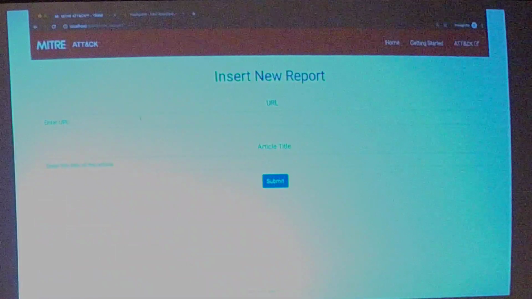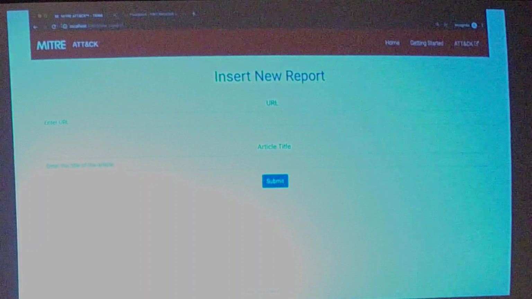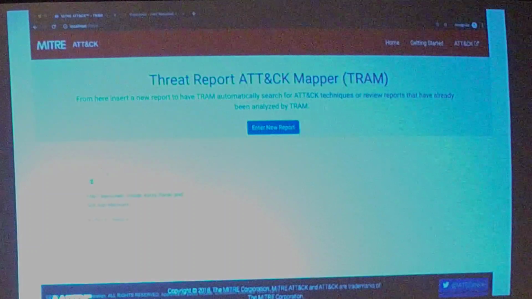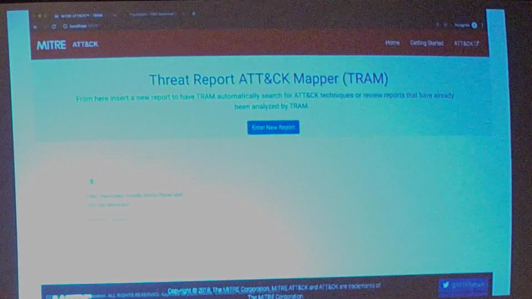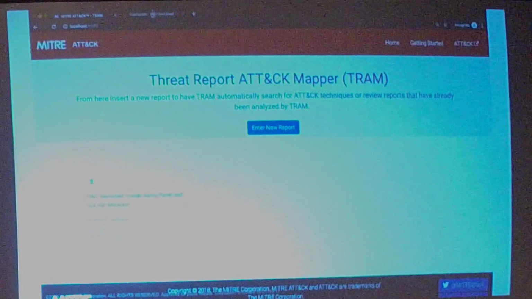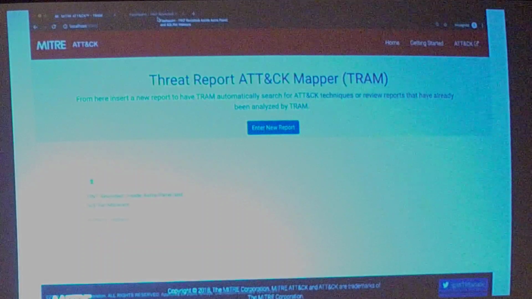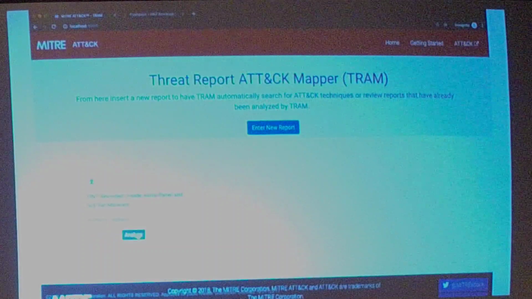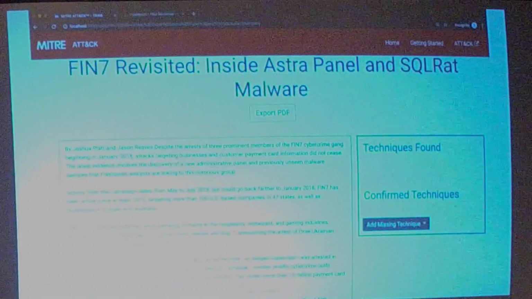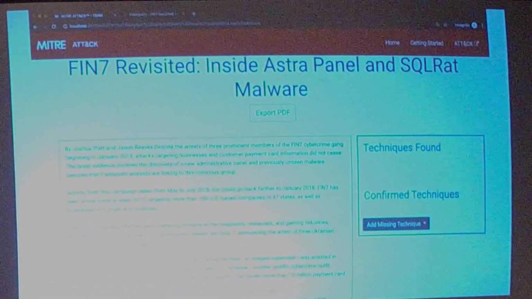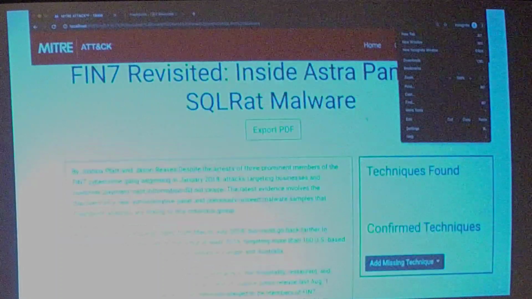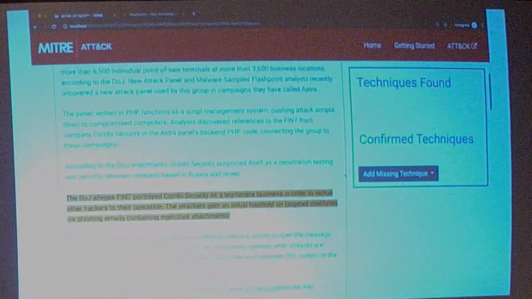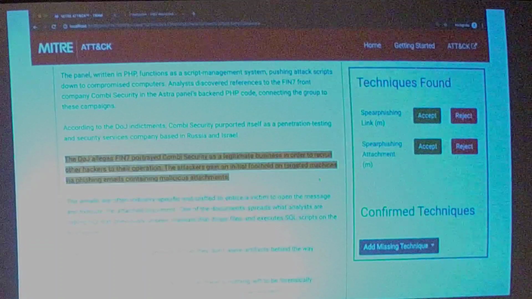Cool, so I think that's it. So go back to TRAM and it looks like it's done. Now it's created this new card with the title, and if I hit view source, it'll take me back to the original URL. But we're here to analyze. As you can see, it puts it into this format. I'm going to zoom in and start scrolling. All right, I see a highlight. Cool, so it found something.